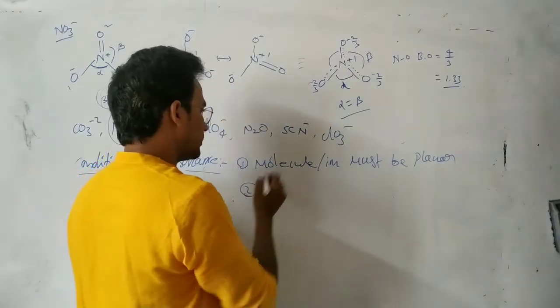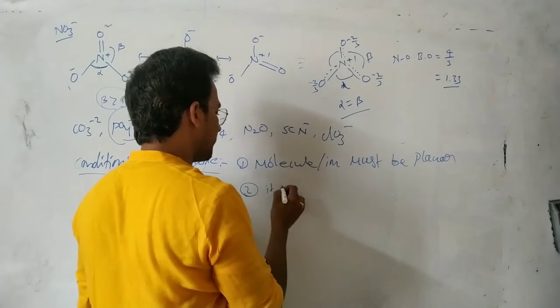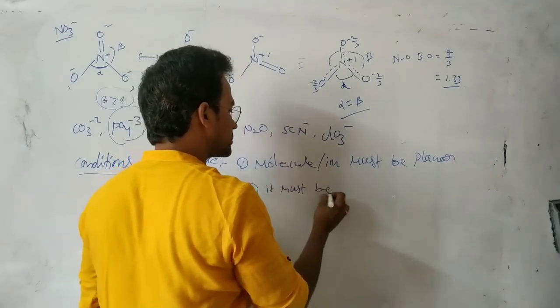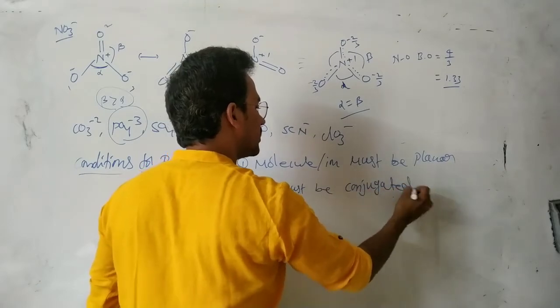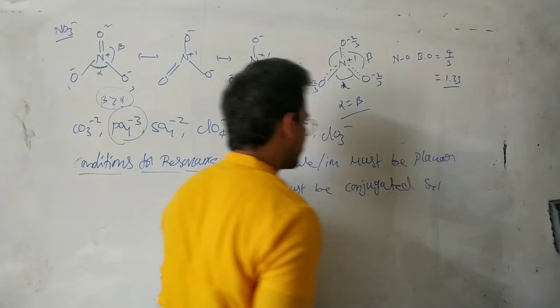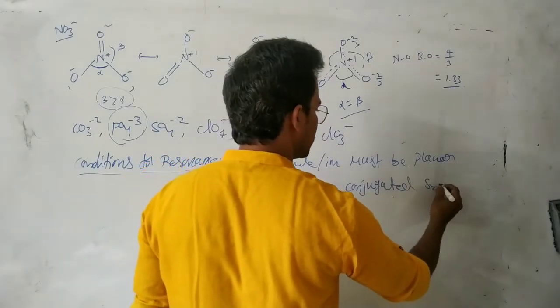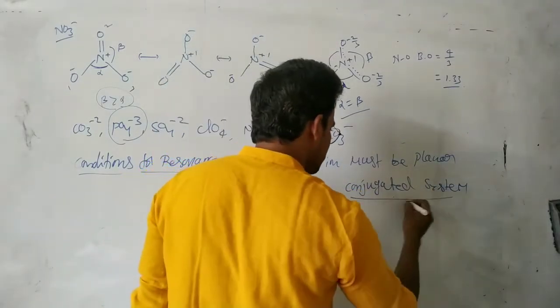And next, the second one: it must be a conjugated system. Here, what is a conjugated system?